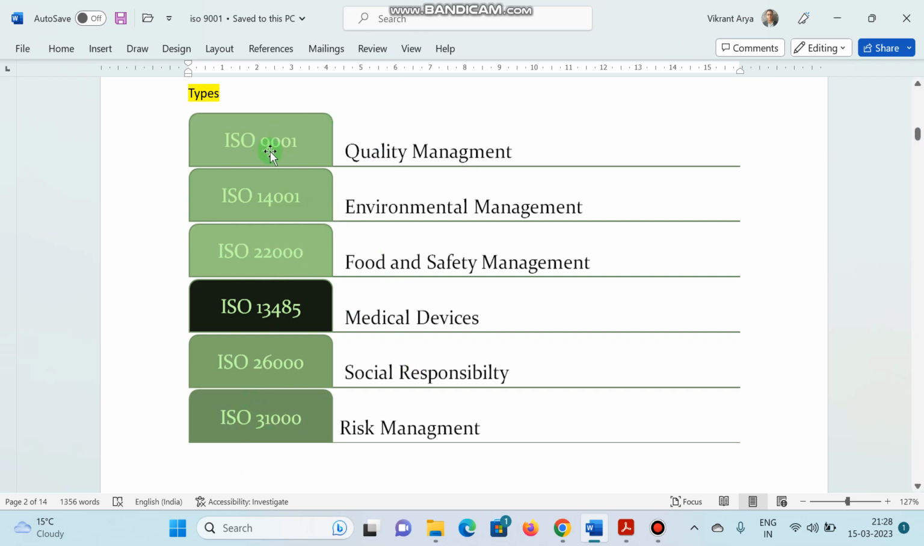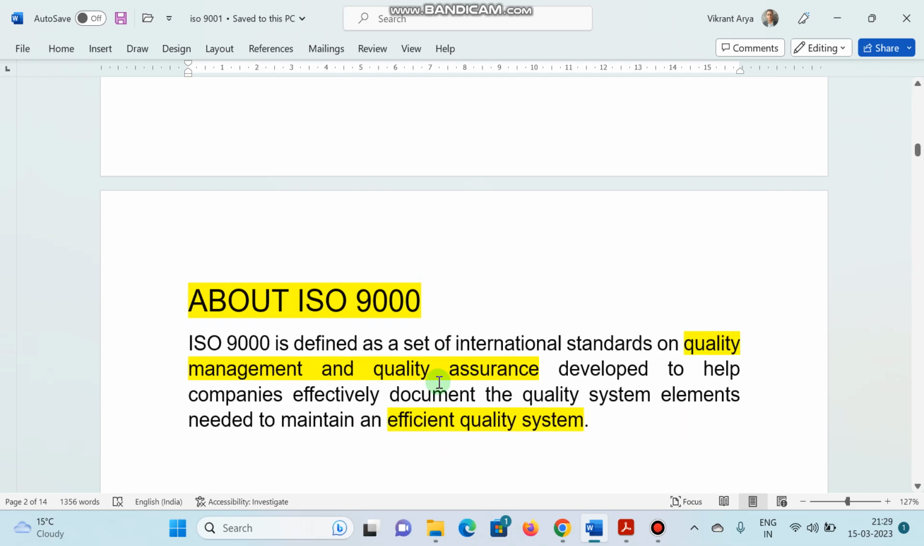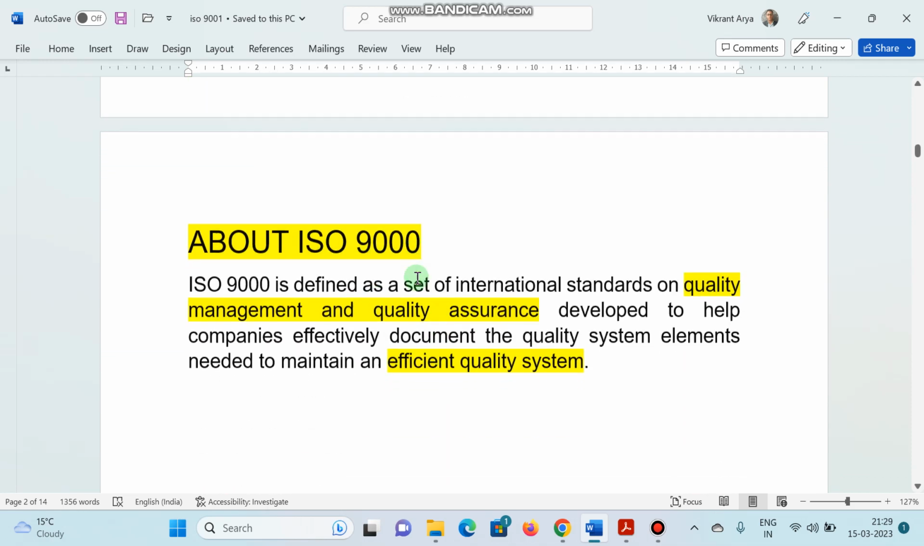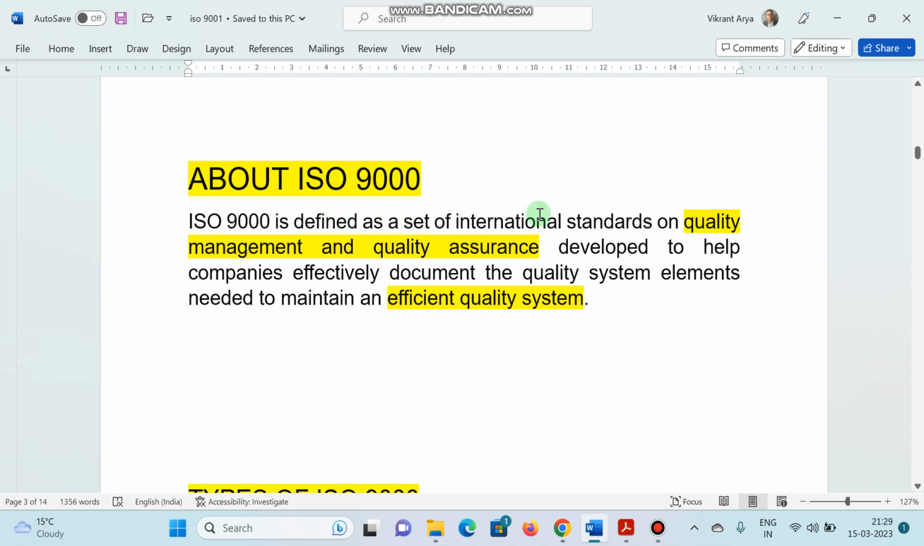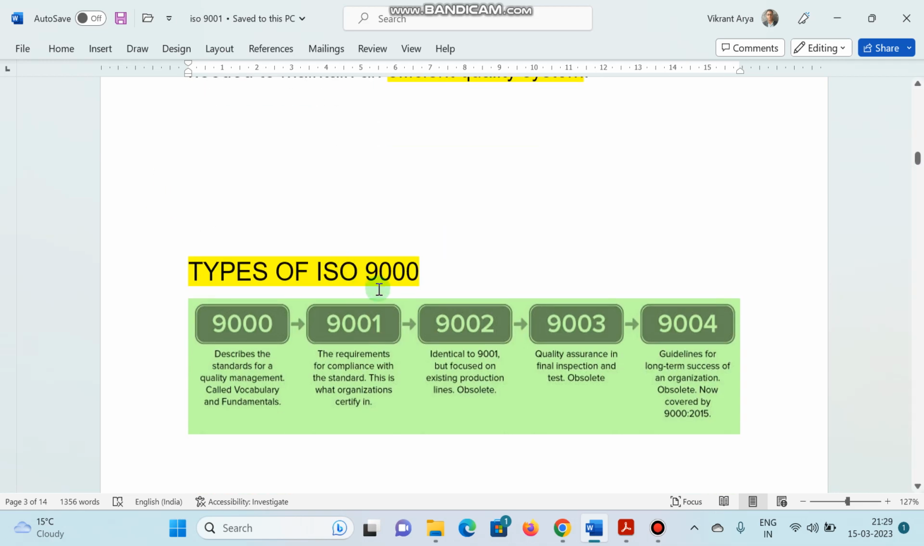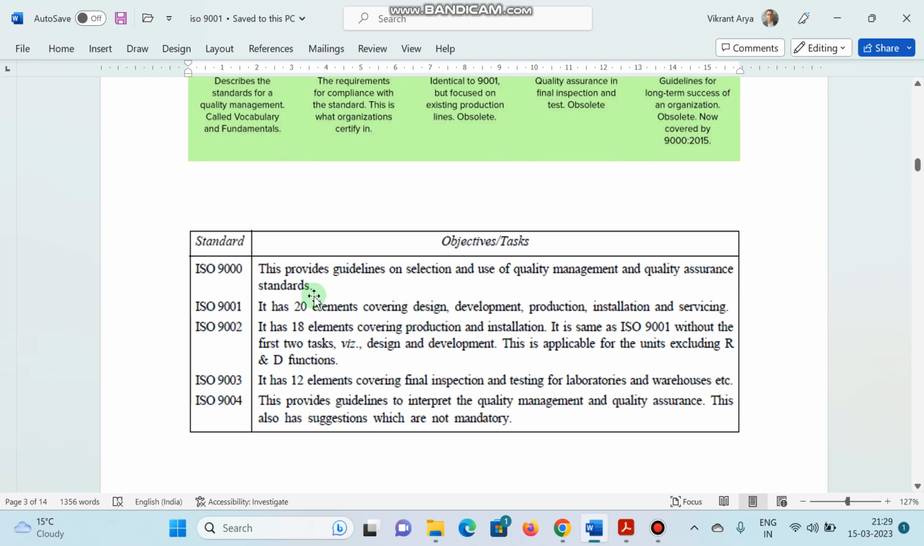For example, ISO 9001 generally deals with the quality management aspects, whereas ISO 14000 deals with environmental management, and ISO 26000 deals with social responsibility. We will focus upon ISO 9000 over here. As we have discussed, ISO 9000 deals with quality management and also quality assurance aspects. There are different types of ISO 9000 like ISO 9001, 2, 3 and 4, and all have different objectives.